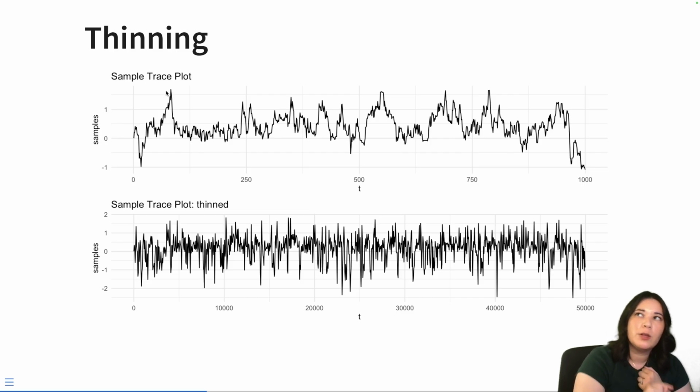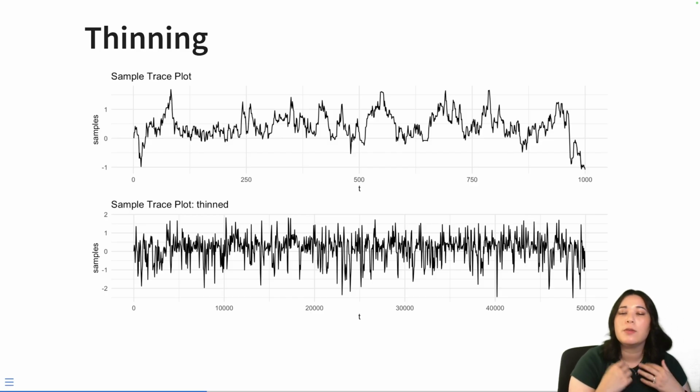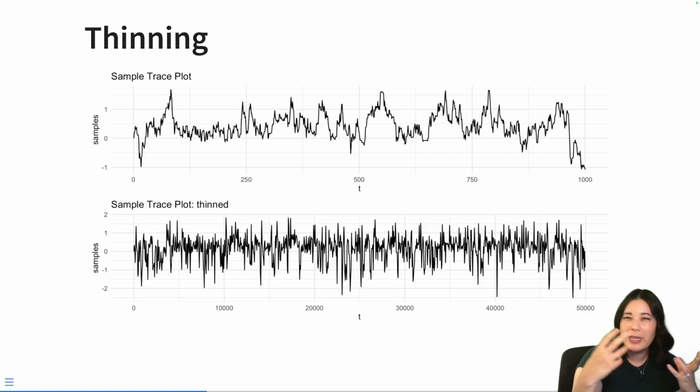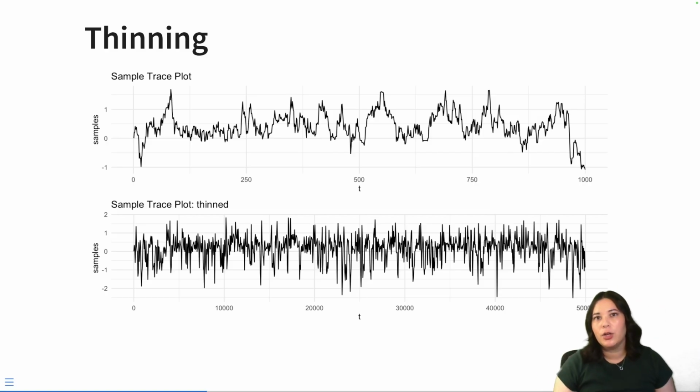In fact, this is something we talked about earlier when we talked about the proposal width. When we have a proposal width that's too small, your next sample, even if it's moving a little bit, is going to be very similar to your current sample. And that's going to keep happening, and we're going to get these correlated chains of values. Now you might think, okay, who cares?